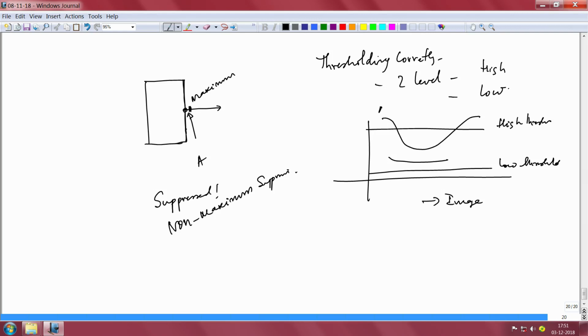Okay. The idea is pretty straightforward. If you apply a single threshold, supposing you apply this threshold, what will you get as an edge? You will only get this part, and perhaps this part, which is not true. You have lost this part, you have lost this part, and you have also lost this anyway. You do not mind losing this because it is really not an edge, whereas this is a continuous edge.